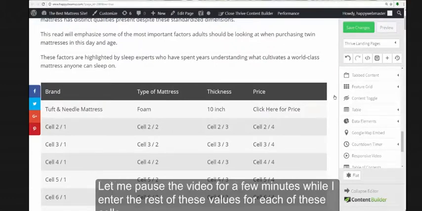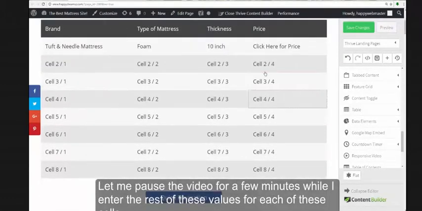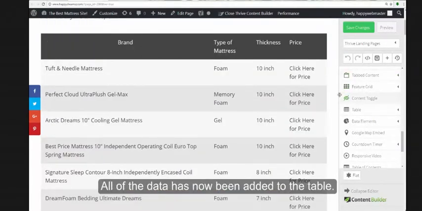Let me pause the video for a few minutes while I enter the rest of the values for each of these cells. All of the data has now been added to the table.